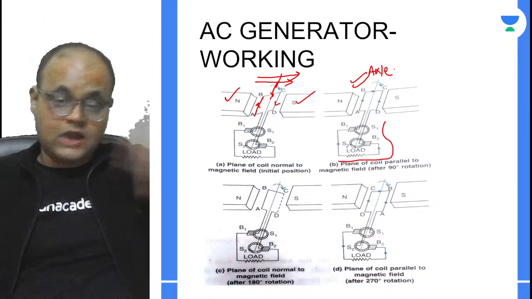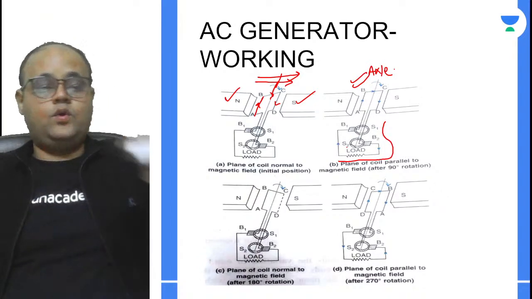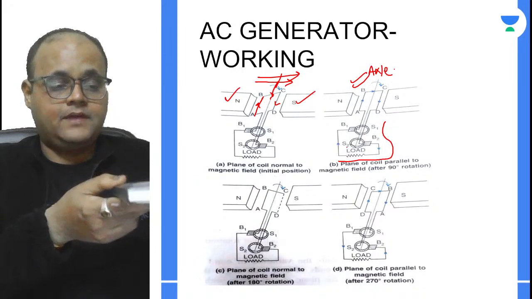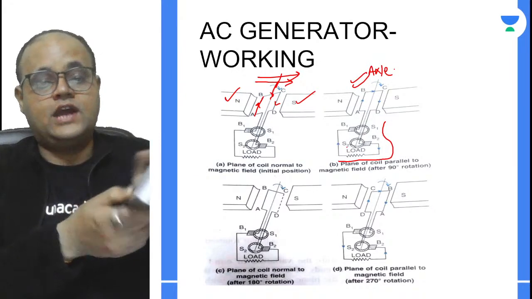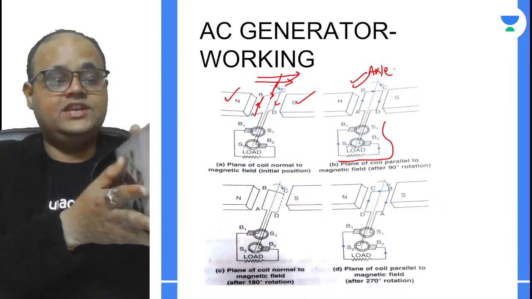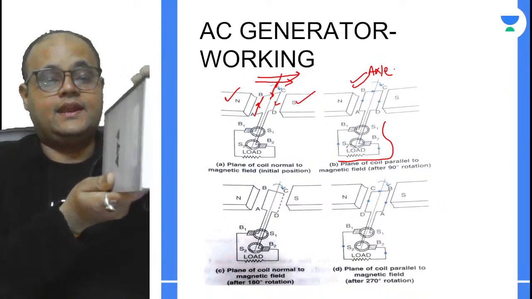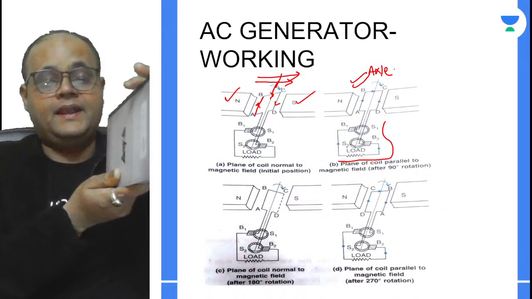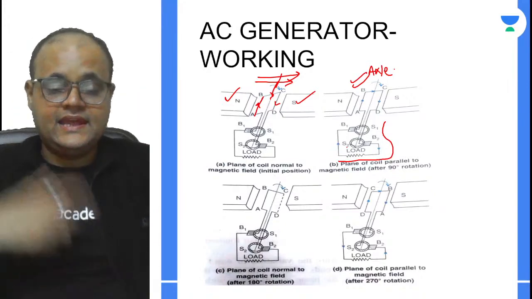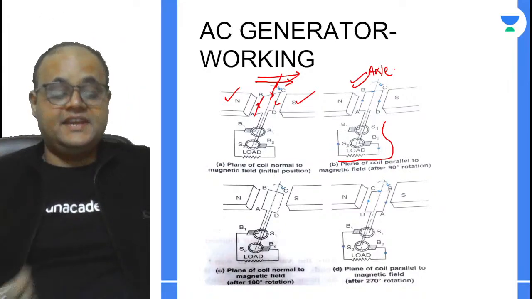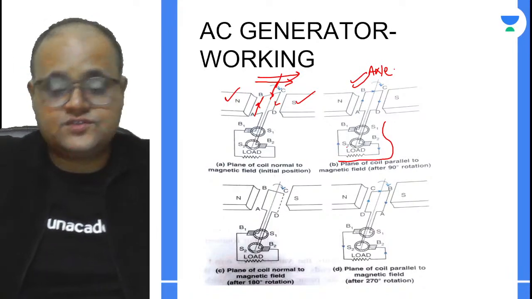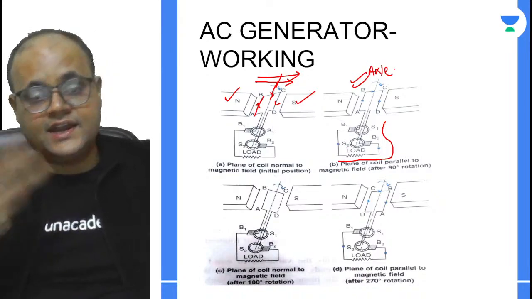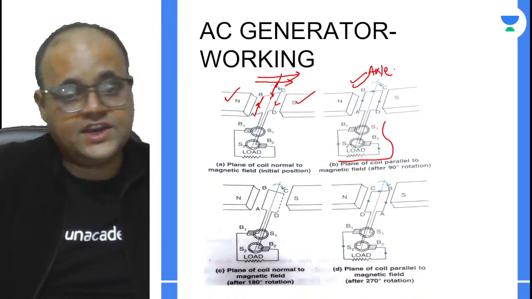But now, once the coil has reached this particular stage, it will not stop. I mean, it will again move. Now this AB, which was initially here, is now at the top. But again, once it is moving, you can clearly see that the magnetic flux is again changing. So every time the flux changes, an EMF is induced, due to which a current flows in the circuit. This is how an AC generator works.